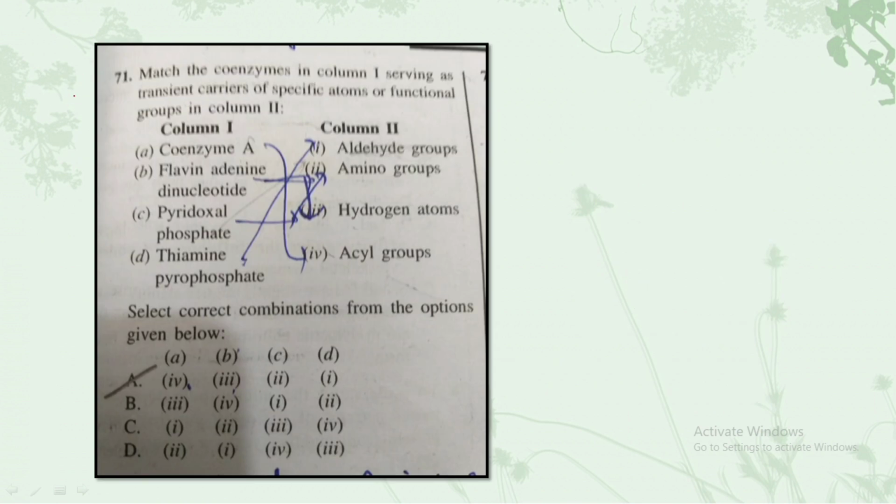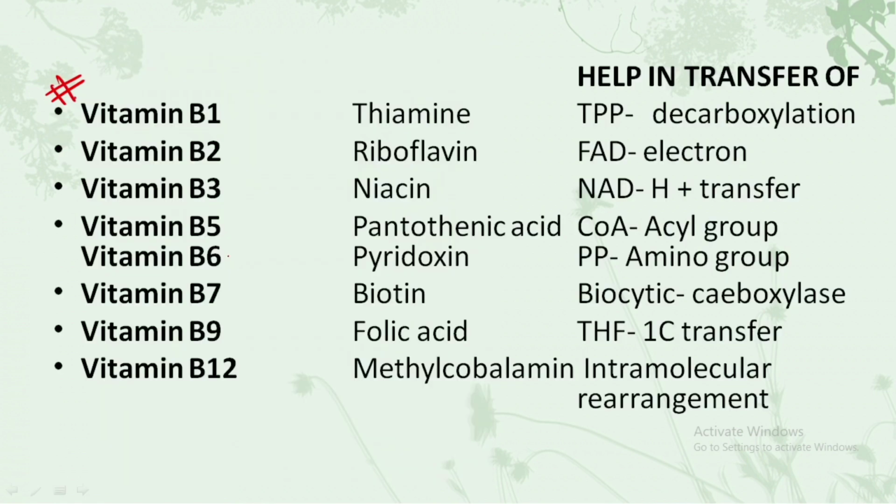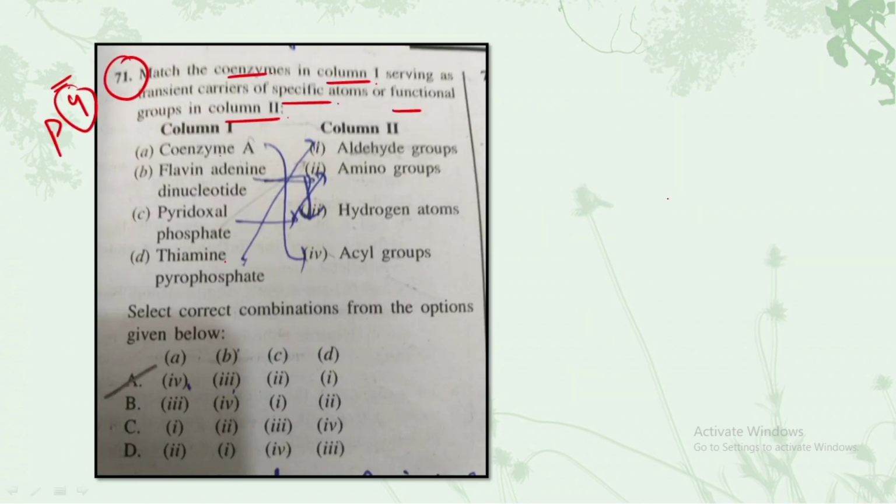So let's quickly solve the question which has been asked previously. The question is a part C question, that is, a 4 marker, and the question says: match the coenzymes in column A serving as the transient carrier of the specific atoms or functional groups in column B. In column A we have the transient carriers, and in column B we have the functional groups. So why did I ask you to remember this? You can see FAD is an electron carrier, NAD is an H plus carrier. This is what is asked in the question.